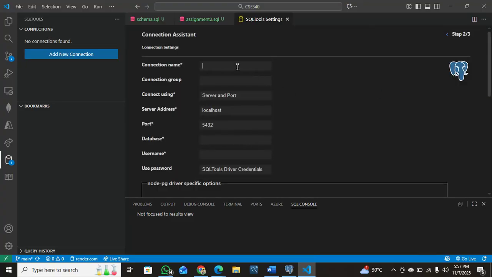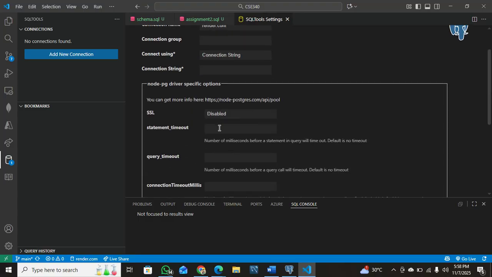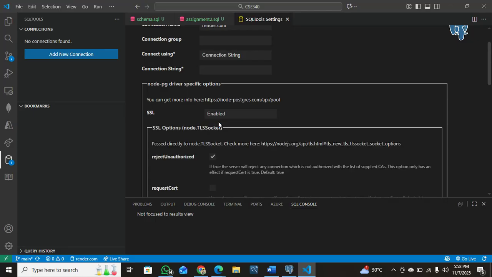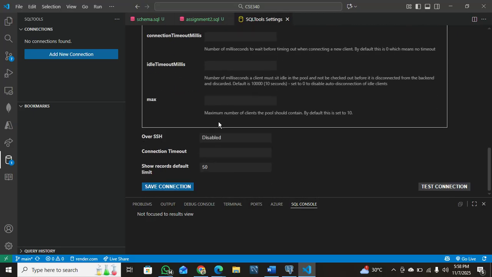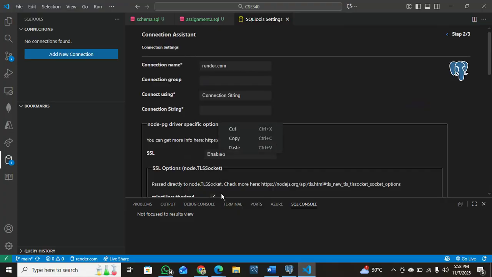it a connection name, let's say render.com. Connecting using, we choose the connection string, the SSL, we enable it, then the others we just have to remain the same. Now let's go check if our database has been created.